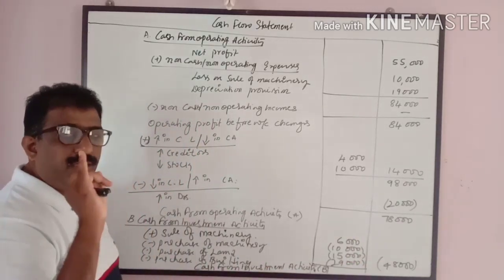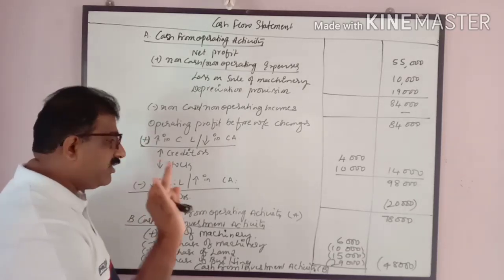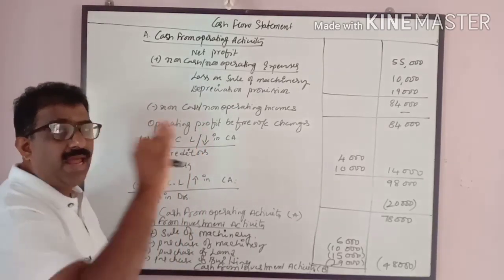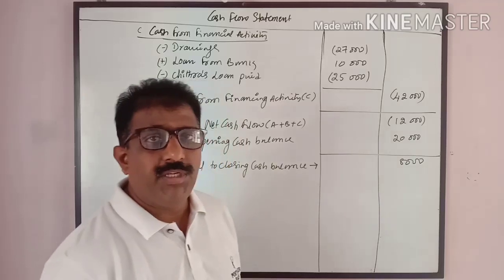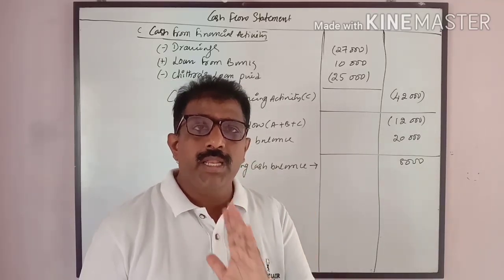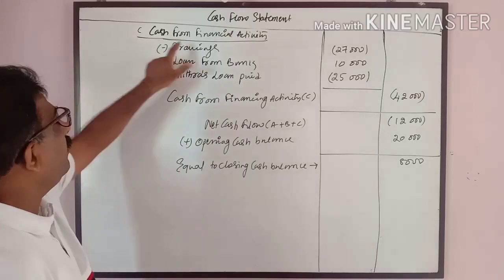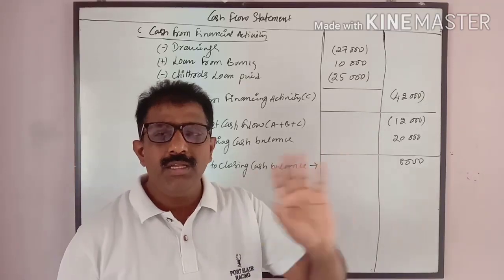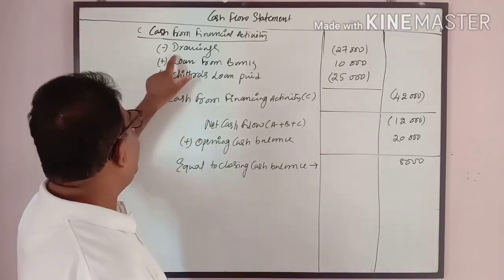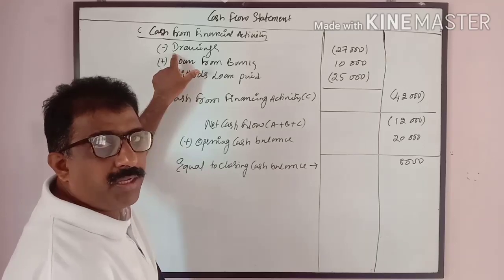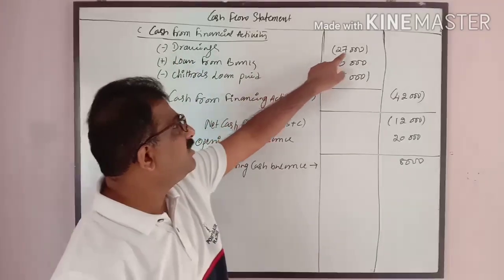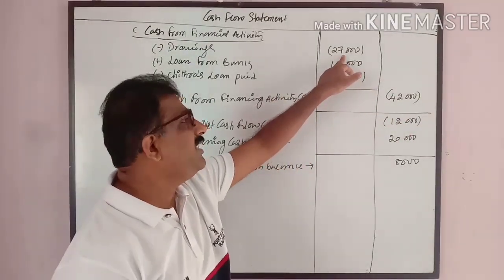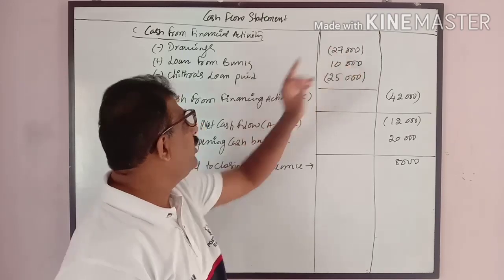We calculated cash from operating activity part A and investment activity part B. Now, the third part is cash from financial activity. In the cash from financial activity, we consider only the long-term liabilities. Before you take the other items, look at the capital account prepared. There we have drawings, the amount withdrawn by the proprietor. Drawings is a minus value. When he withdraws money from the business, cash goes out. He has drawn 27,000, negative value 27,000.